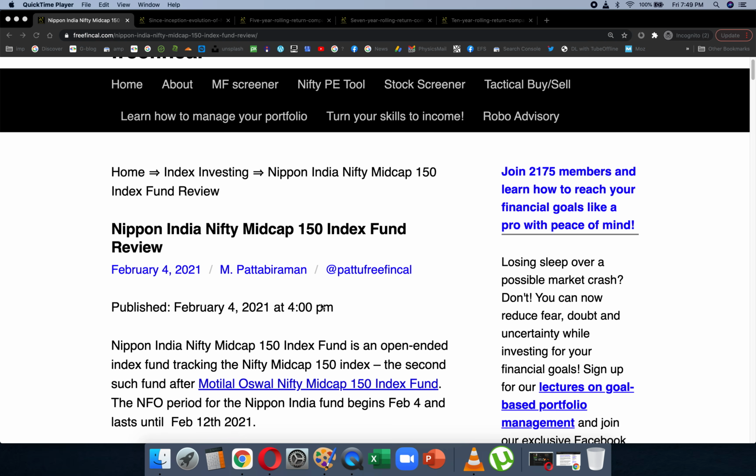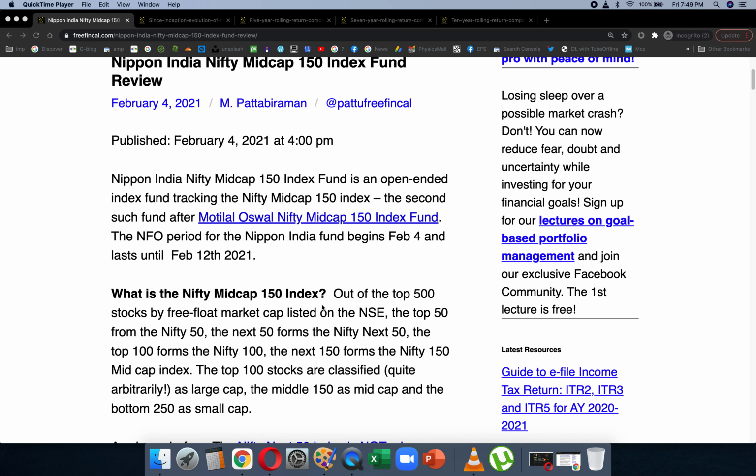The Nifty Midcap 150 is the middle segment of the top 500 stocks listed as per free float market capitalization on the NSE. The top 100 is defined as the large cap. In this, the top 50 is the Nifty 50. The bottom 50 in the top 100 is called the Nifty Next 50. Then you have the middle 150 stocks, which is called the mid cap segment, and the bottom 250 stocks form the small cap segment. So this Nippon India mid cap index fund will be the second index fund tracking the mid cap index, the first being the Motilal Oswal one.